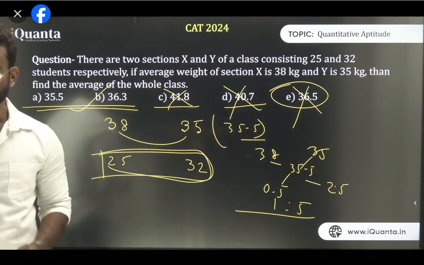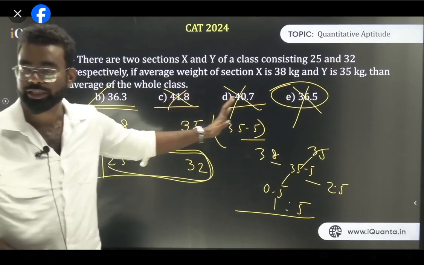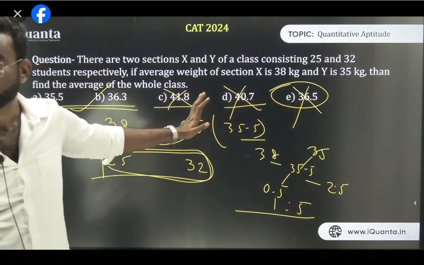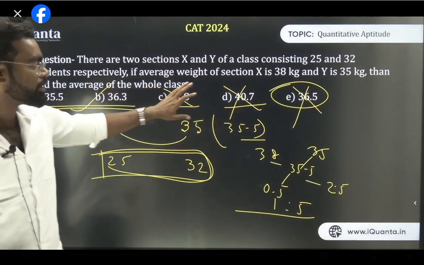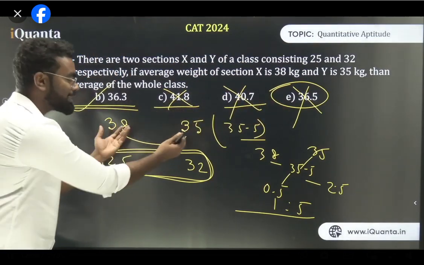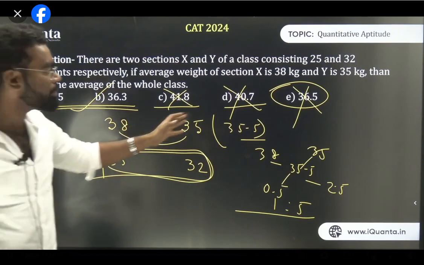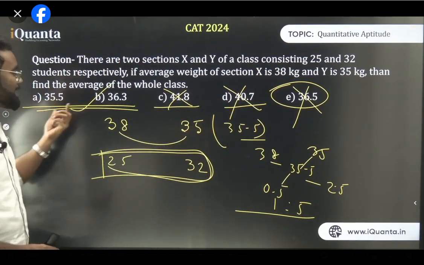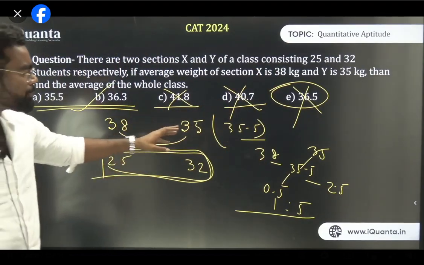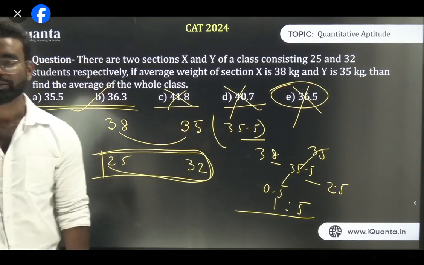Am I clear what I did? First I just checked the numbers, that's it. Then I removed three things directly. Am I clear? Three things directly, because 41.5 and 40.7 are more. In case of 36.5, if these two things are equal, then the average is the middle. So 36.5 is like the mid value, and I remove it because these are not the same. Now from these two things, just check with 35.5. 35.5 is very close to 35, so 35 will be very more. But these are very close values, so your answer has to be 36.3.